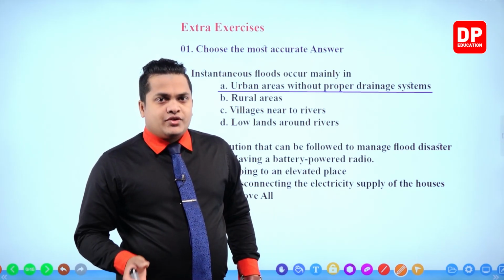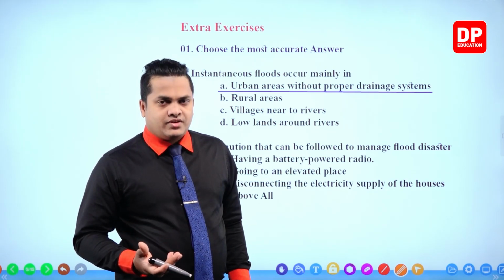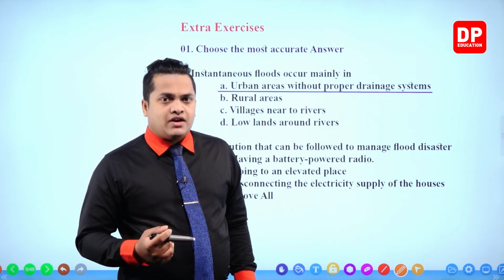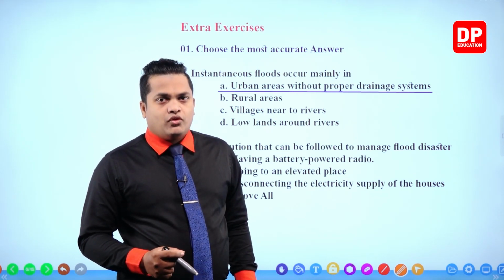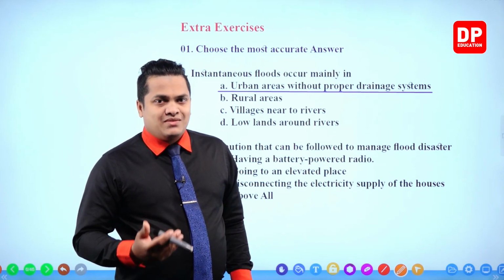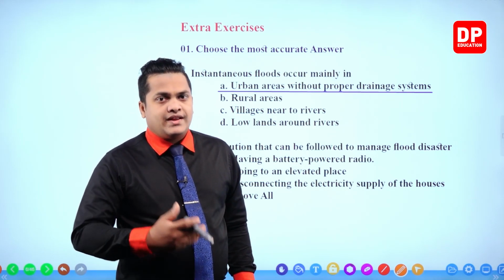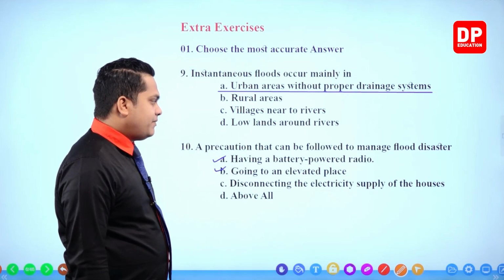So by traveling to an elevated place, we can manage the flood disaster, right? Because life is more valuable than physical objects. So the loss of lives can be minimized if you travel to an elevated place. So it is correct. Next one, disconnecting the electricity supply of the houses.